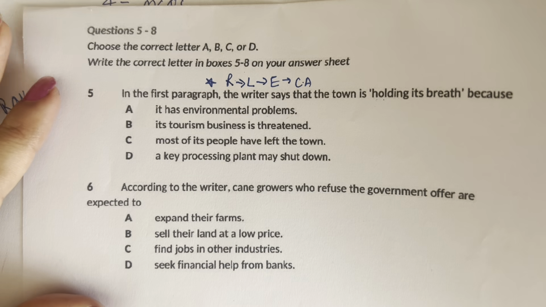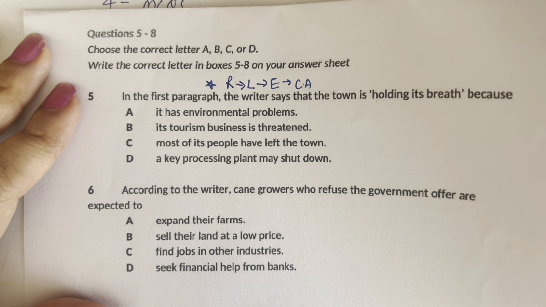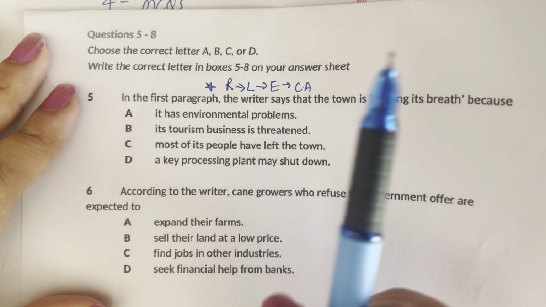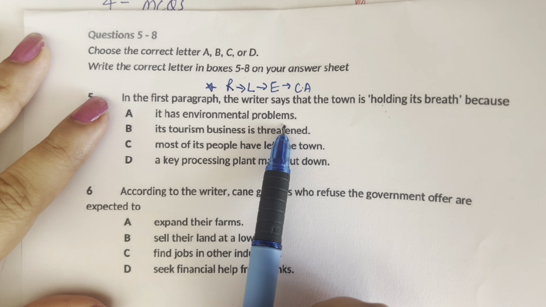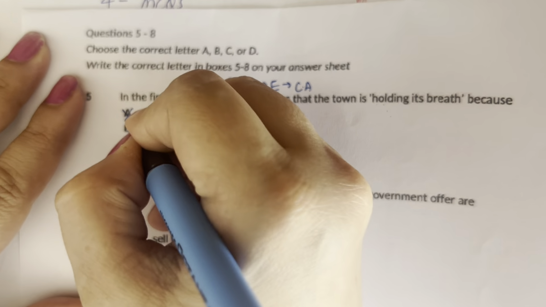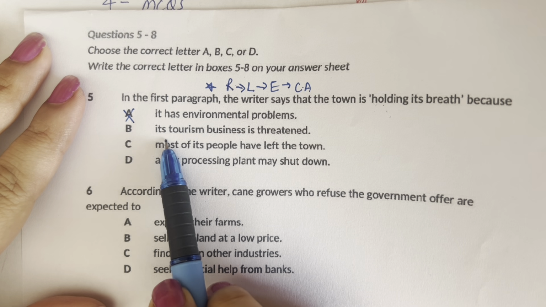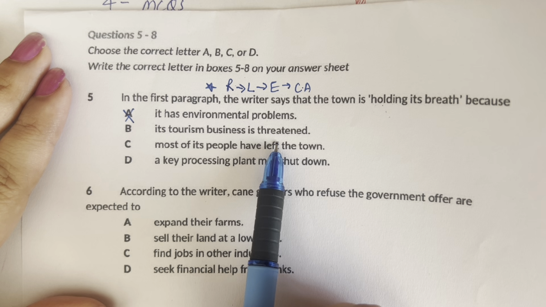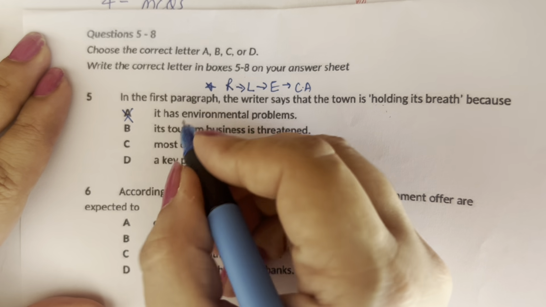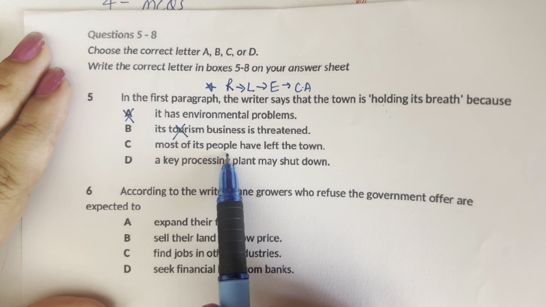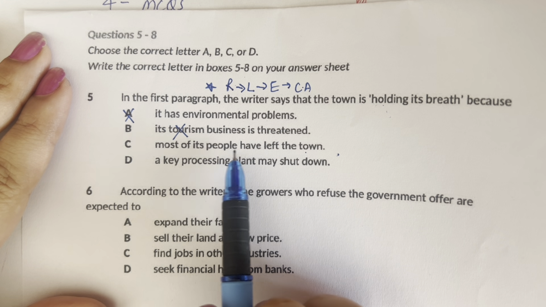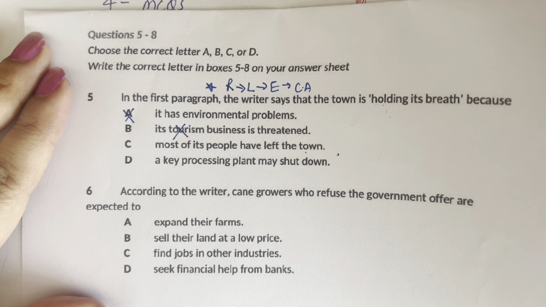Now we'll eliminate it very, very easily. In the first paragraph, the writer says that the town Mossman is holding its breath because it has environmental problems. No, he's not talking anything about environmental problems. Its tourism business is threatened. Not talking anything about tourism, right? Most of its people have left the town. No, they are not saying that they have already left.